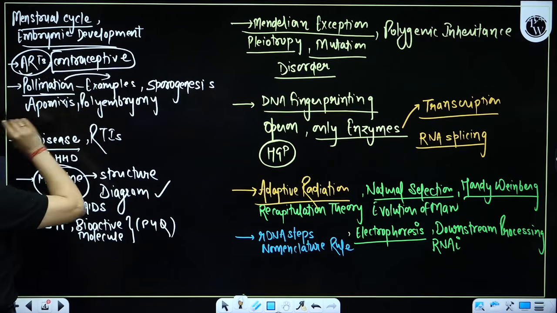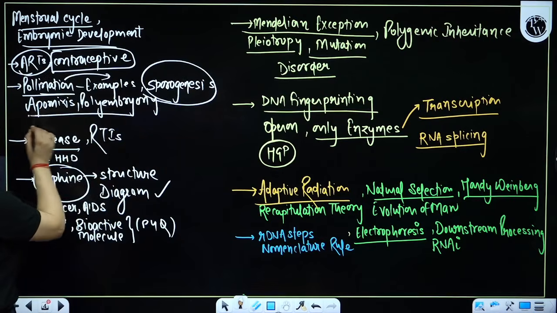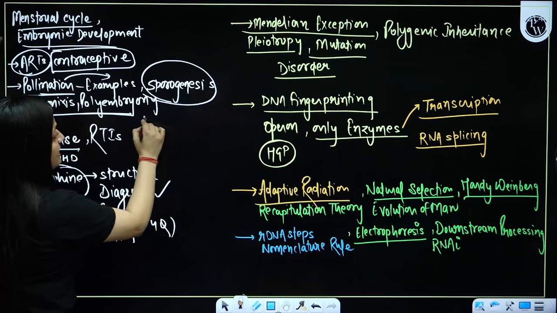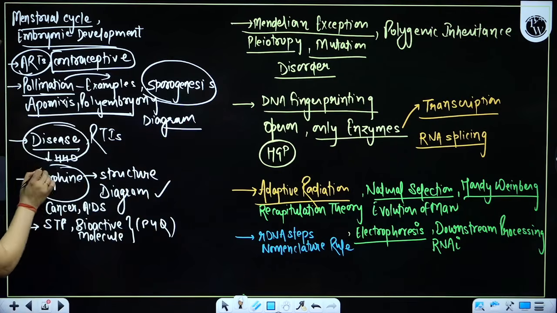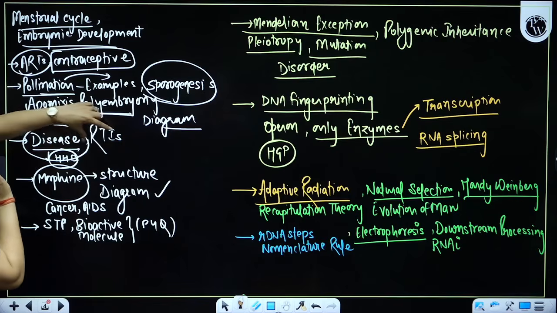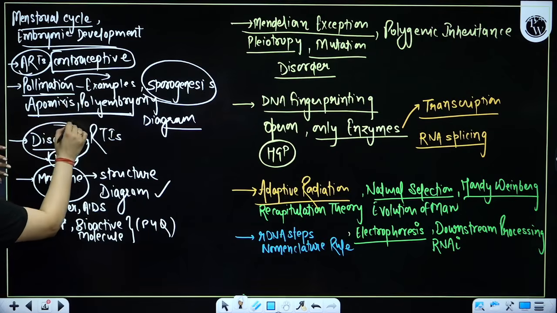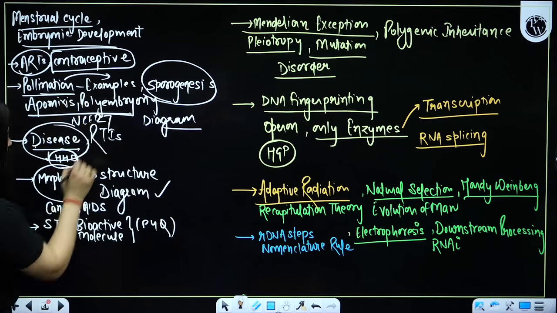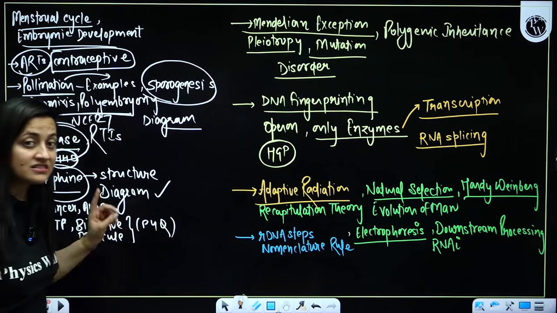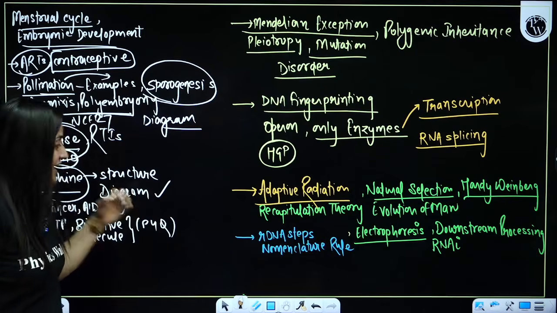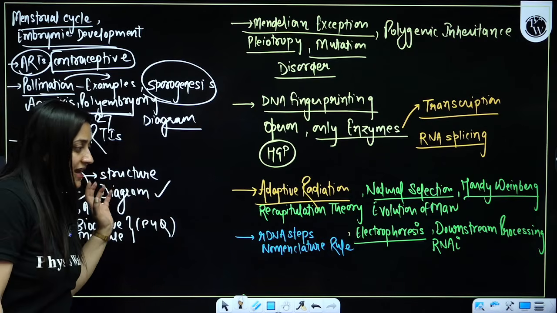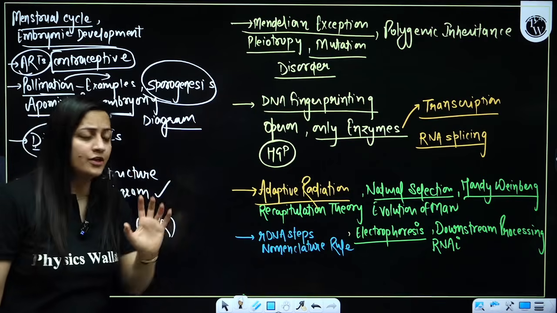Pollination, focus on the examples, both the sporogenesis, apomixis, polyembryony, which you cannot miss. Do not miss any diagram, any diagram. Then here, human health and disease, I would say even the venereal diseases, do complete them. Again, stick to the NCERT, do revise their causative agents. When it comes to drugs, focus on the diagram, focus on the structure, right? Like morphine is an analgesic, so points like that you have to pick here.